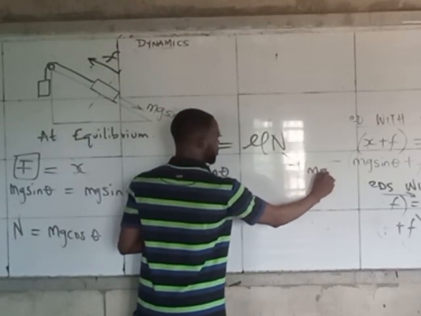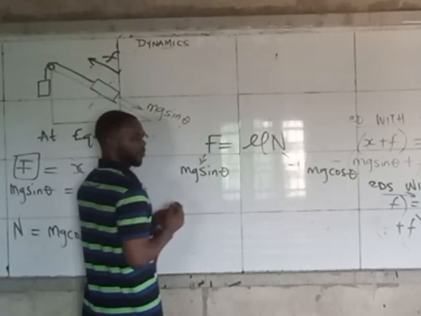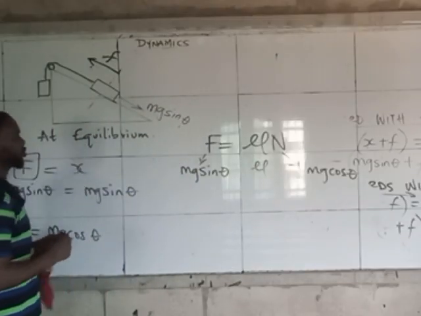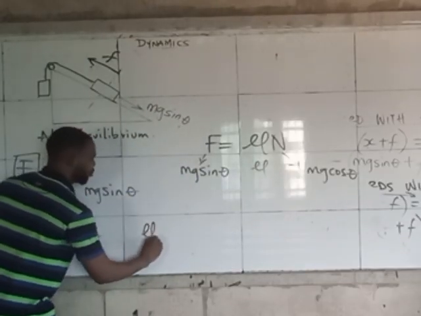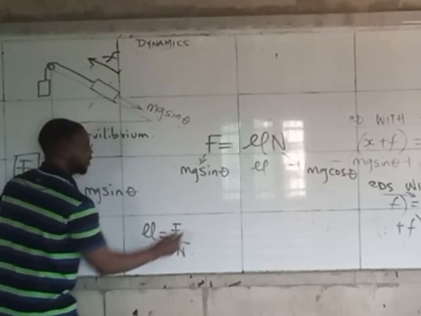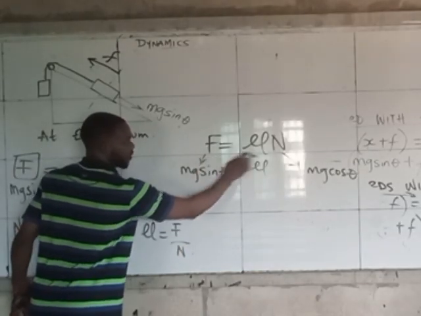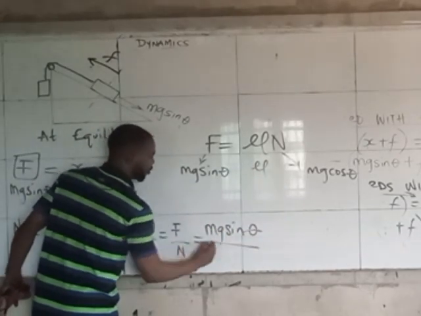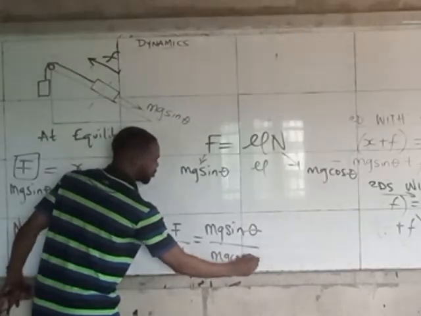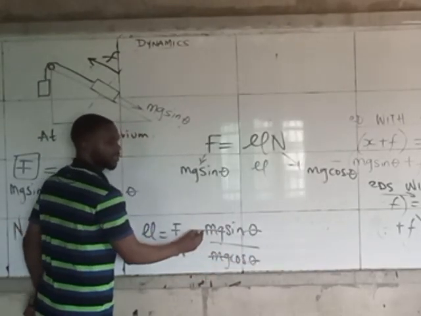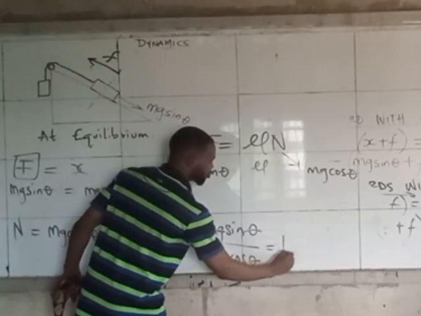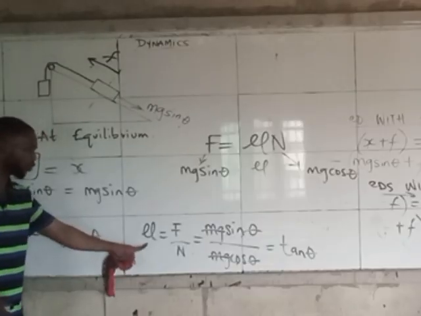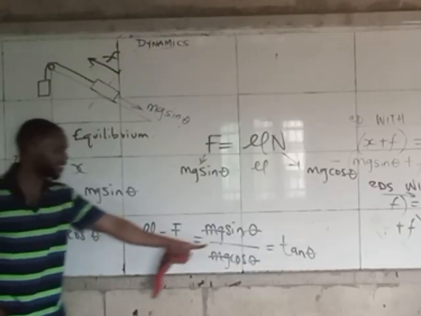This one is mg cos theta at equilibrium. Shall you see? Then we don't know this one. The situation where we don't know this one, they now ask us to find it. All we need to do is to simply say mu now will be equal to F over N, because you can say divide both sides by N to get this one to stand on this side. This will now be the same as saying mg sin theta all over mg cos theta. This can take care of this. And sin theta over cos theta is equal to tan theta. So mu, or coefficient of friction, is also the same thing as saying tan theta.